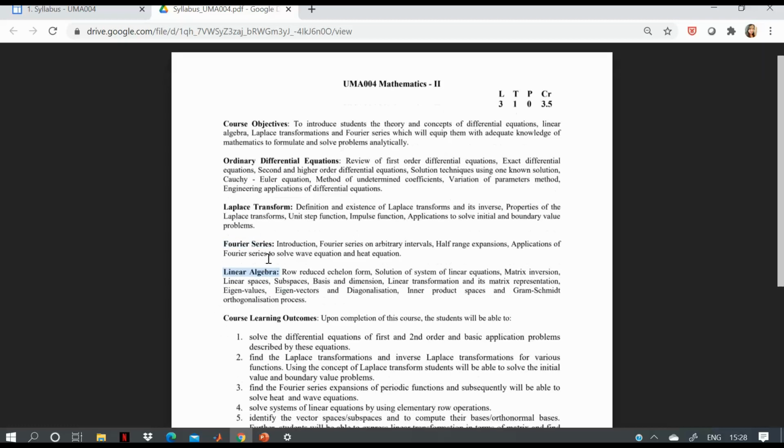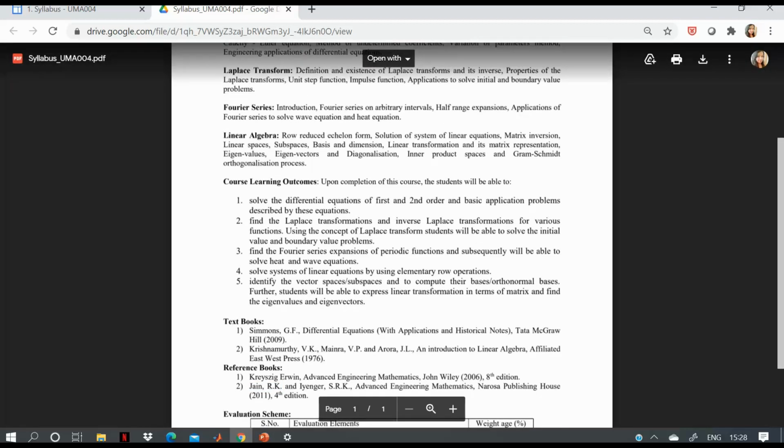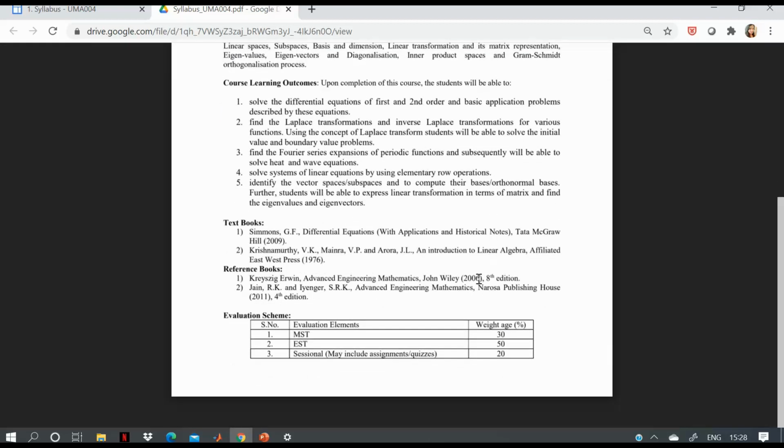What are the important books you have to follow? You have to follow Simmons for differential equations, Krishnamurti for linear algebra, and mainly Jain and Iyengar for both linear algebra and Laplace transform and Fourier series. I'll just show you the course handout so that you will know which topic you should study from which book. Also look at the evaluation scheme.